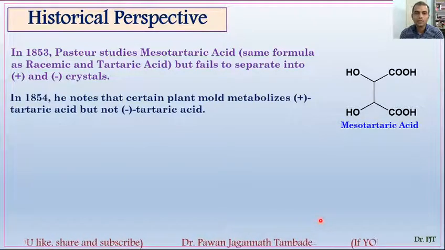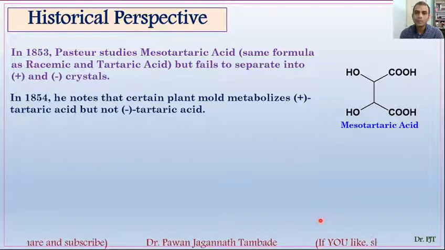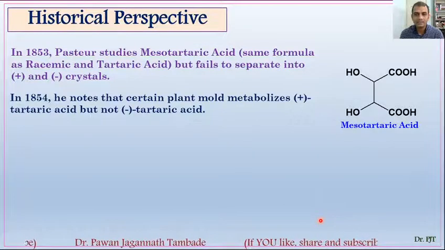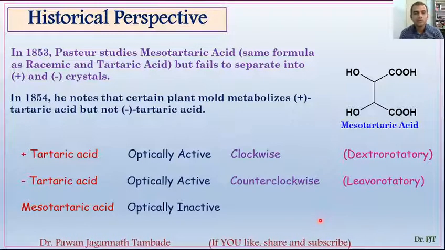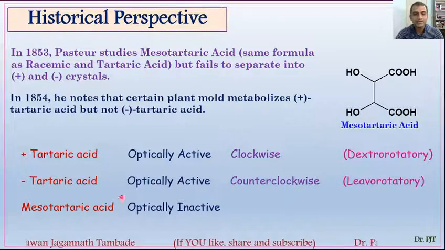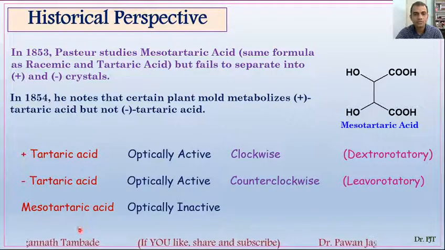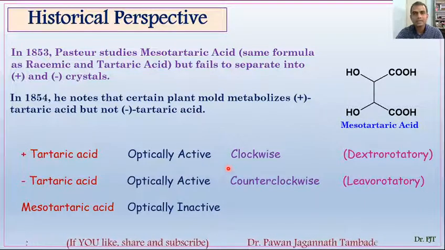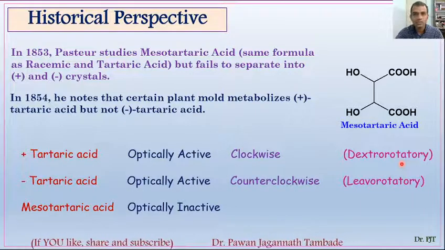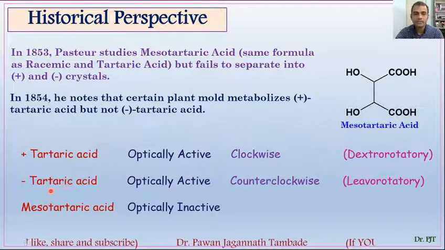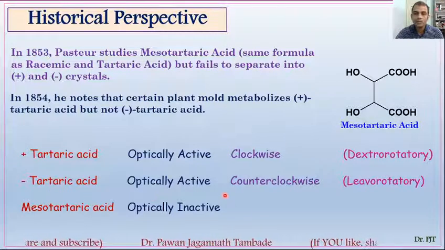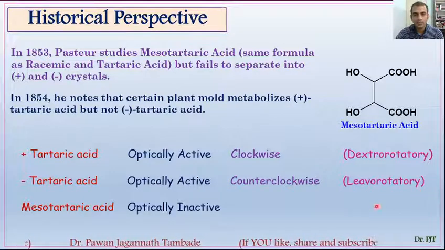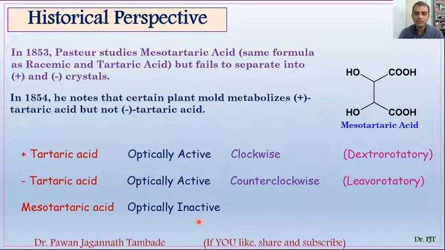In 1854, he noted that a certain plant mold metabolizes plus tartaric acid but not minus tartaric acid. So up till now we got this information from these experiments that tartaric acid can exist in different forms. We can have plus tartaric acid, which is optically active and rotates plane polarized light in a clockwise direction, thus it is dextrorotatory. The second form is minus tartaric acid, which is again optically active and rotates plane polarized light in a counterclockwise direction, so it is levorotatory. And mesotartaric acid is optically inactive.